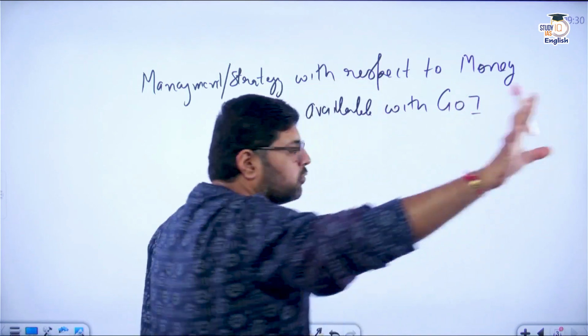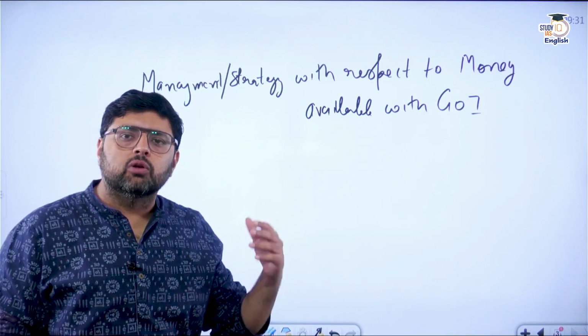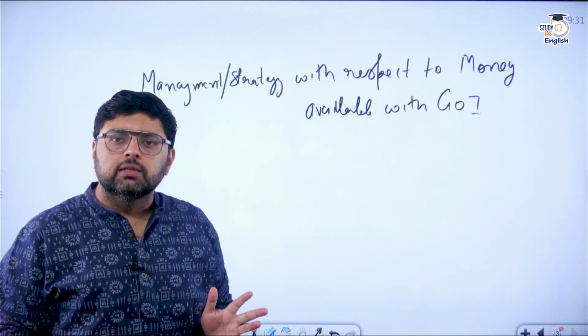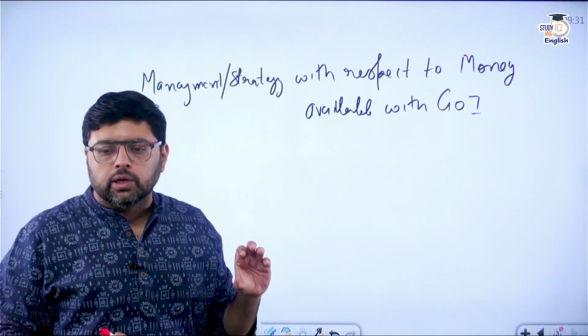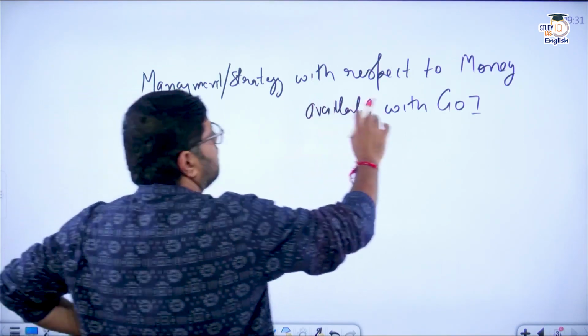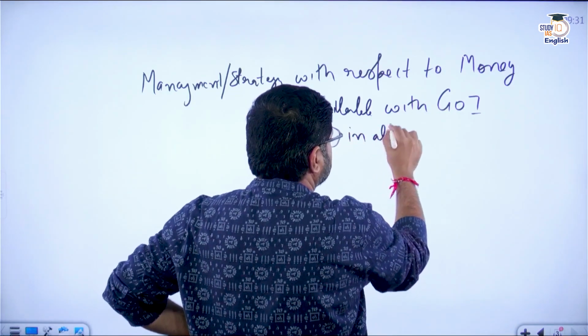So here my focus will be on the government of India. Just like the government of India, the state governments also have these funds. But we are preparing here for UPSC, so the focus is on the union government or central government. That is why it is the government of India, with respect to money available in all the funds.